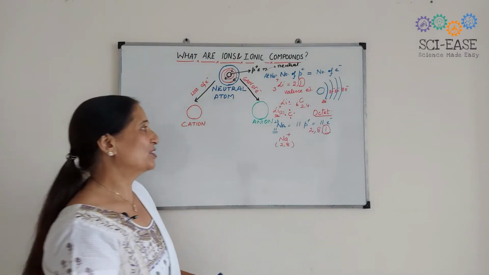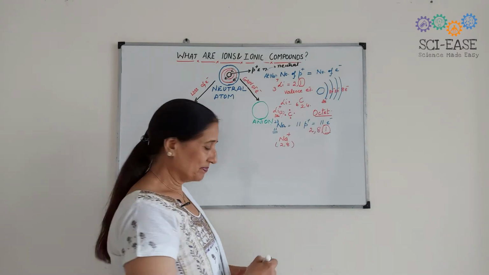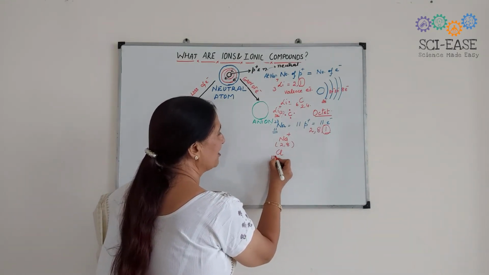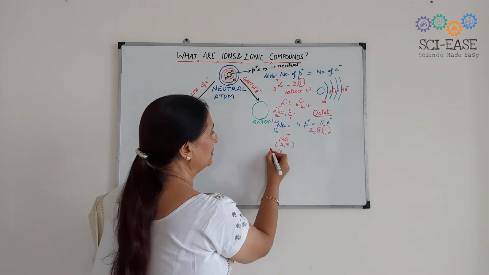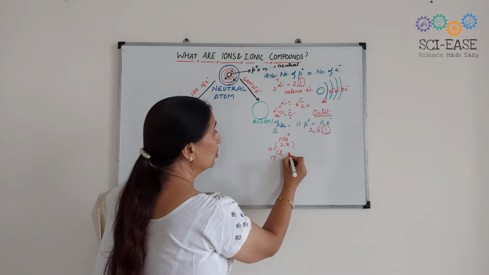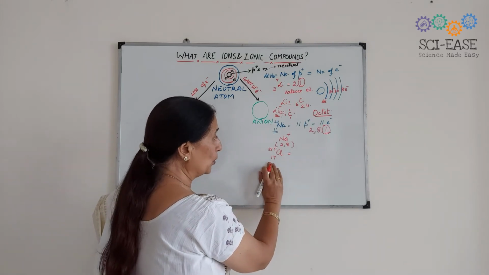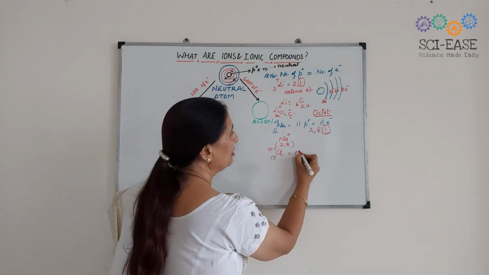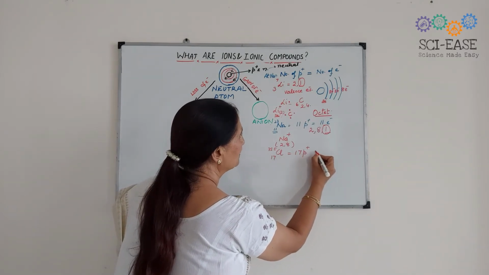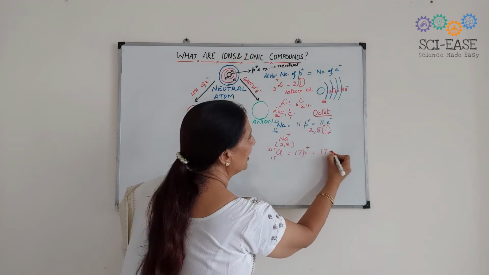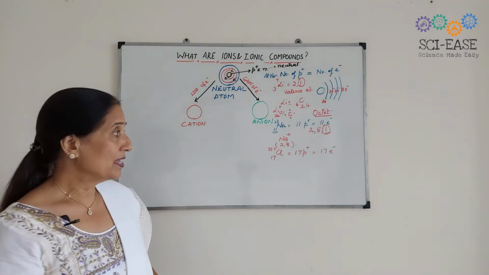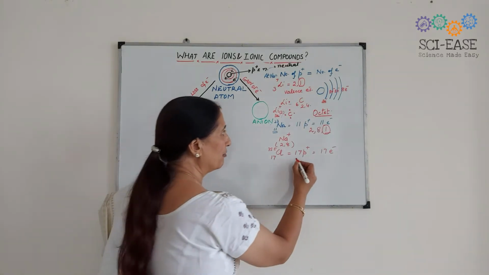Now take the case of chlorine. Chlorine has atomic number 17 and atomic mass 35.5. So how many protons will be present here? There will be 17 protons and 17 electrons in the chlorine atom. And what will be the electronic configuration?